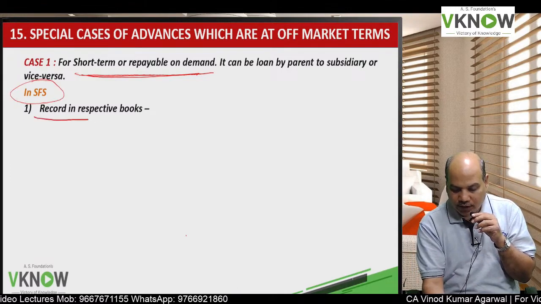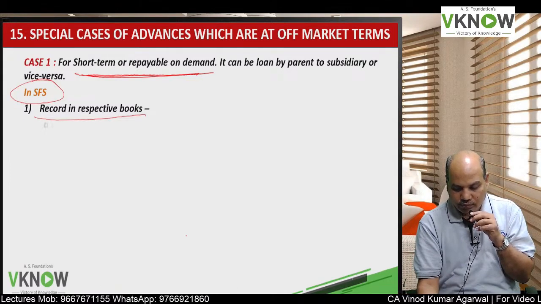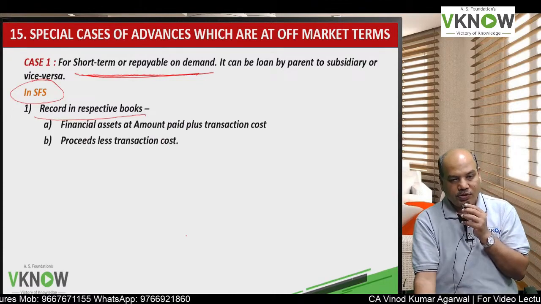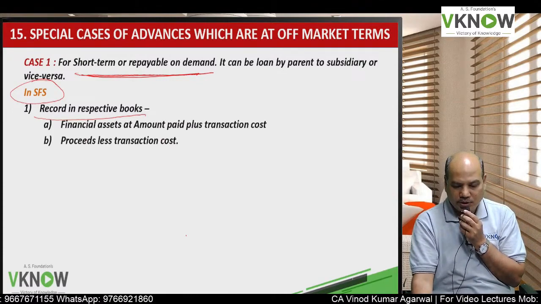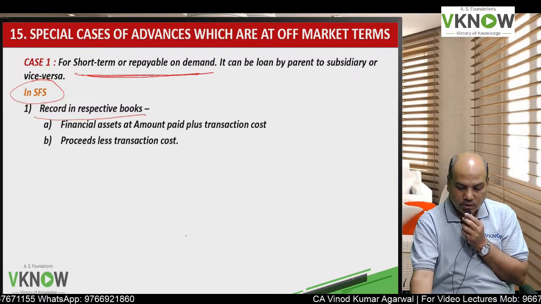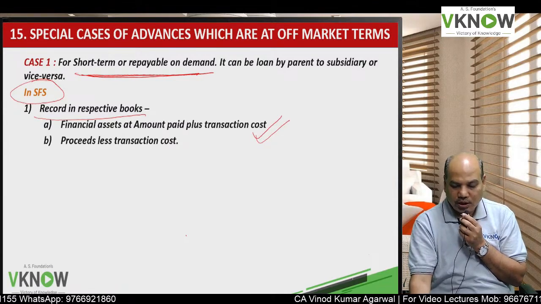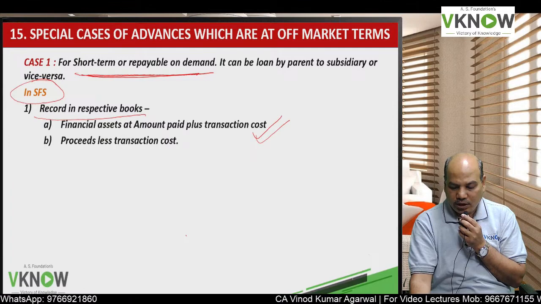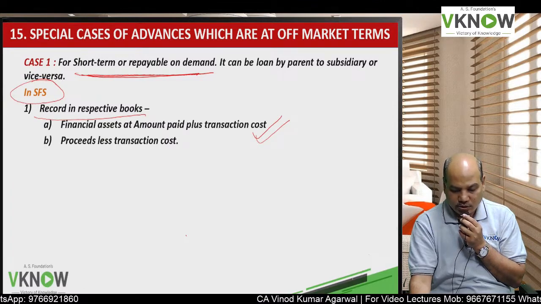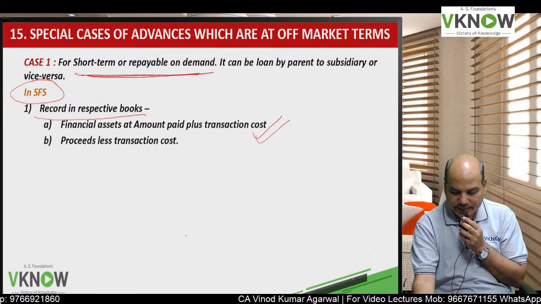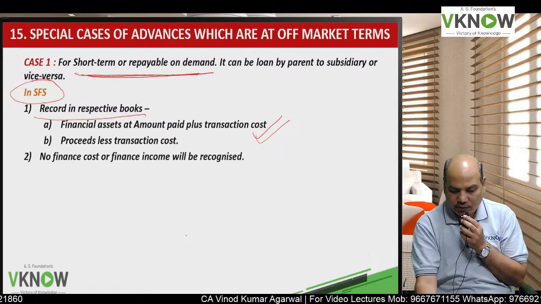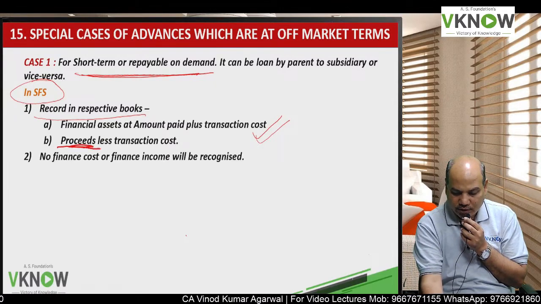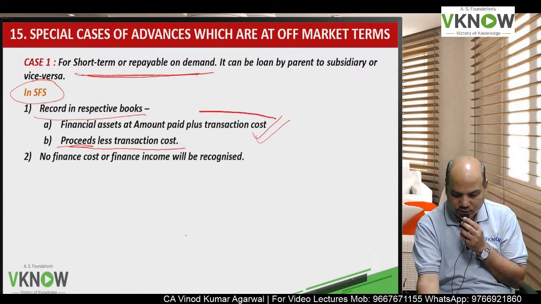In separate financial statements, whether it is parent has given loan or subsidiary has given loan, financial asset will be recorded at amount paid plus transaction cost by one party, and the other party will record at proceeds minus transaction cost.